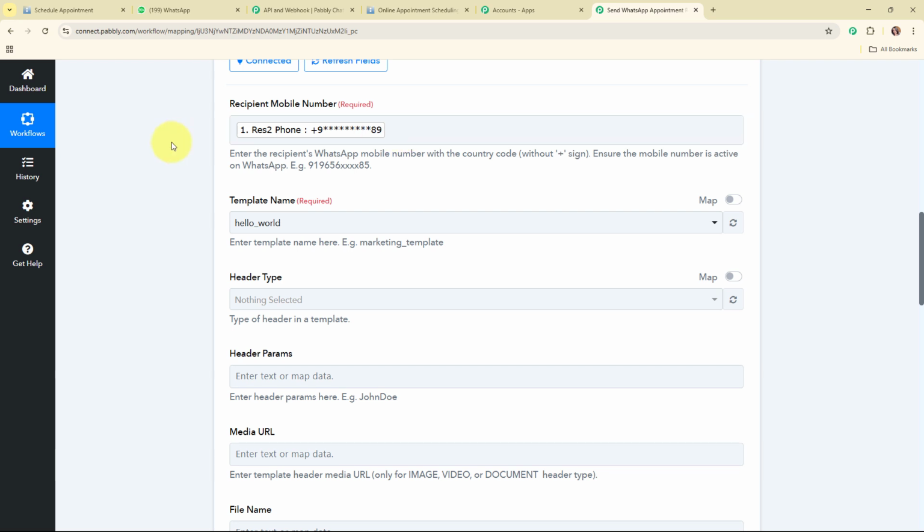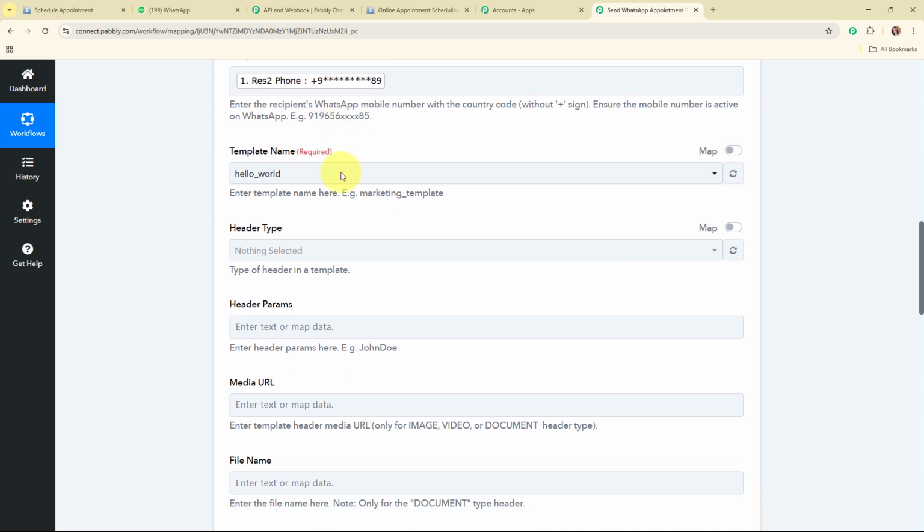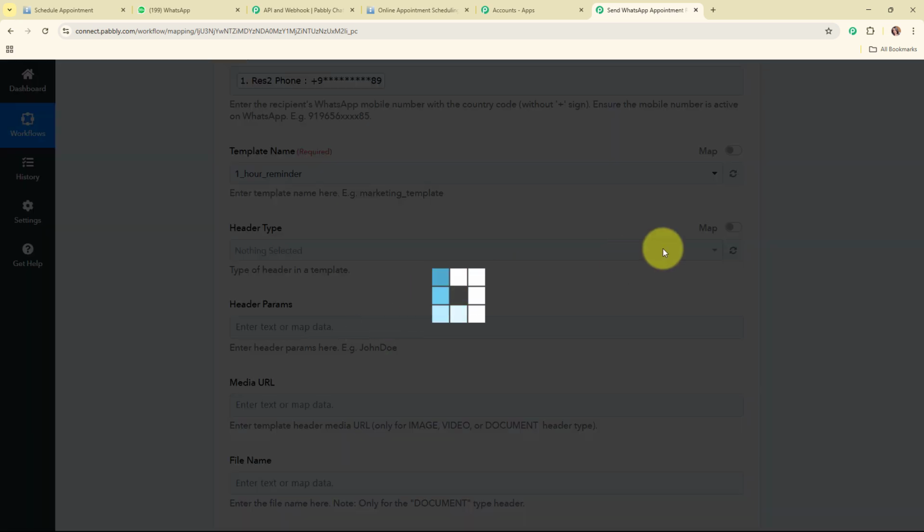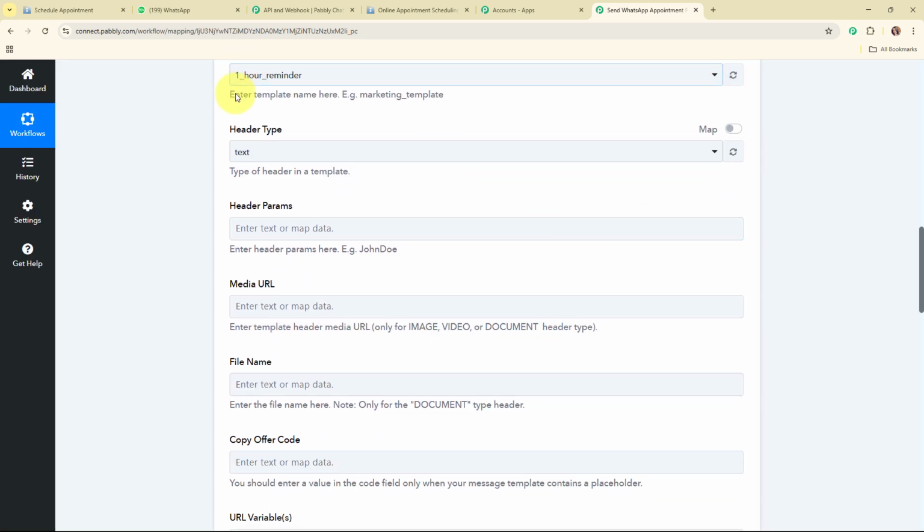Now here you need to make sure that your customer number must not contain this plus sign, and if it contains the plus, then you need to extract this plus sign from this phone number. Alright, and for the template name, I'm going to select the template that I've created with the name 1 hour reminder, and then you can see automatically this header type has been updated to text, and then it is asking me for the header param.